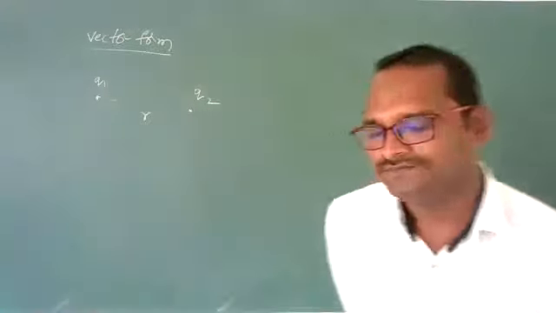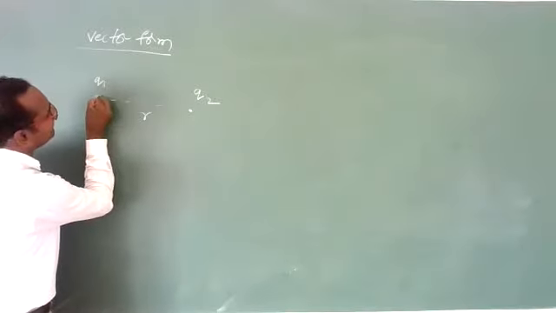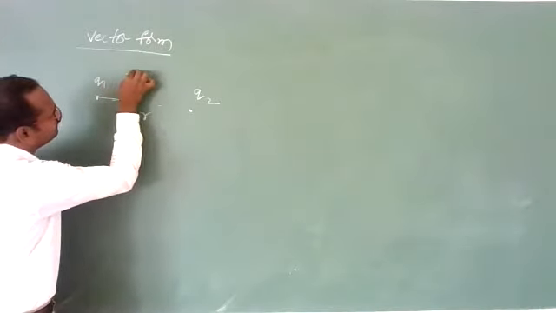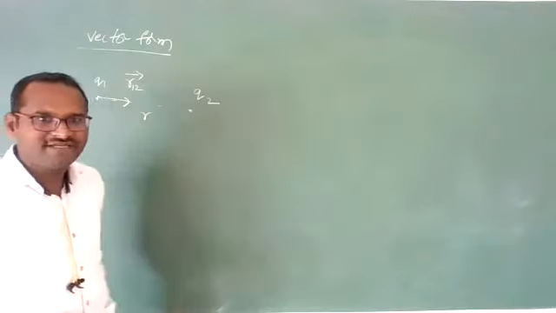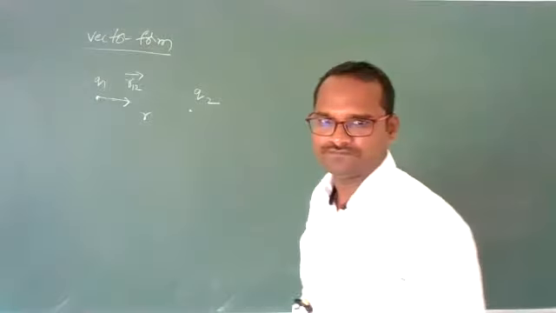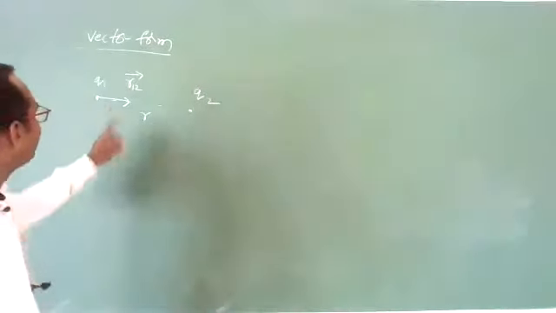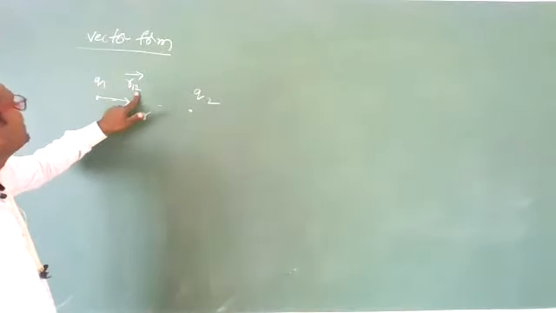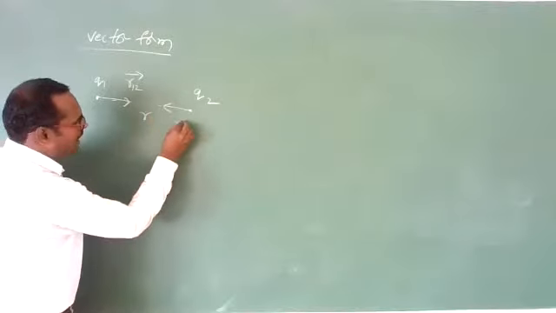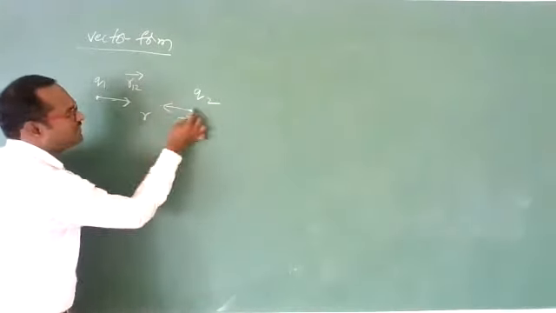Now, let us give one unit vector direction. Let us suppose this direction is R12 bar. A vector which is pointing from Q1 to Q2 is R12 bar, I am taking. A position vector, the distance between the two charges in vector form, I am writing R12 bar. 12 indicates distance from Q1 to Q2. R21 bar indicates distance from the second charge to the first charge.